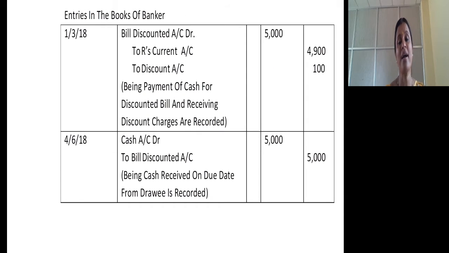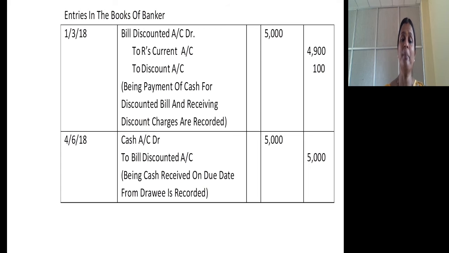In the books of the banker, he will discount the bill on the date of discounting. What's the journal entry? Bills discounted account debit. He will credit cash to R's current account, and the banker will get an income known as discount, to discount account. So the journal entry is: bills discounted account debit, to drawer's current account, to discount account. Being payment of cash for discounted bill and receiving discount charges are recorded.